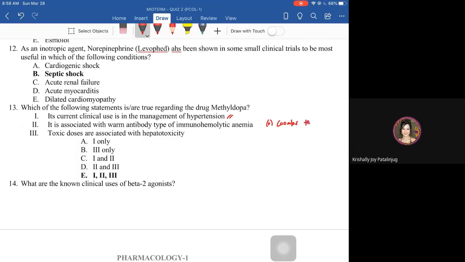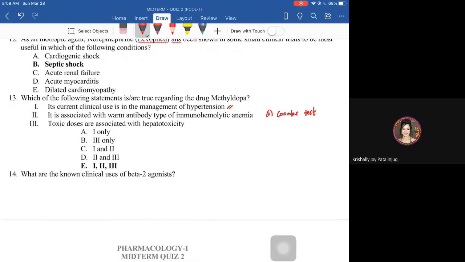Positive yung Coombs test, ibig sabihin, with methyldopa, napapataas na yung antibody that breaks the RBCs. That damages RBCs. Kaya nagkakaroon ng hemolytic anemia. And also with toxic doses of methyldopa, nasa notes nyo, included sa adverse effects, this is a hepatotoxic agent. So 1, 2, 3, true about methyldopa.